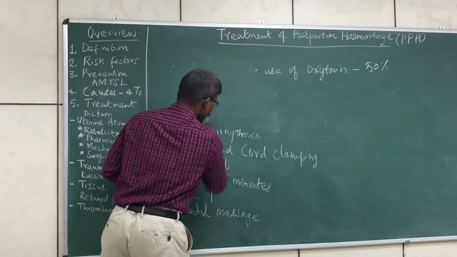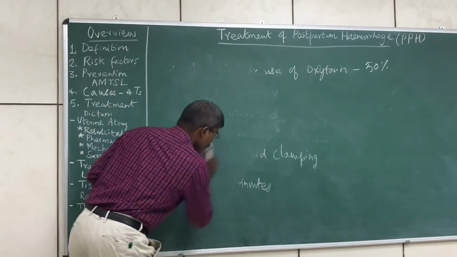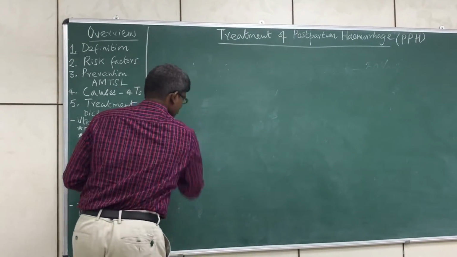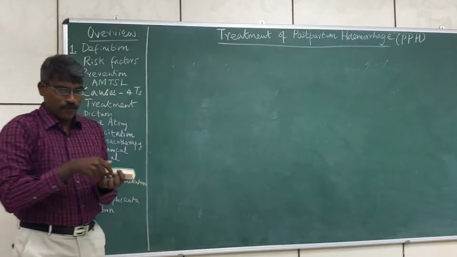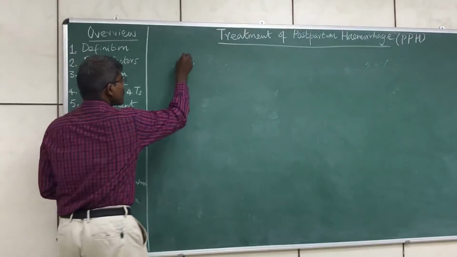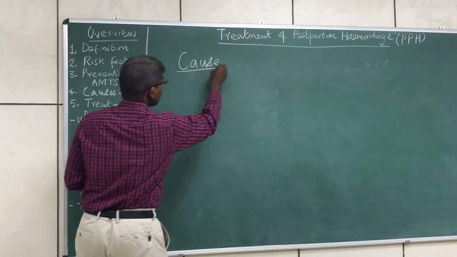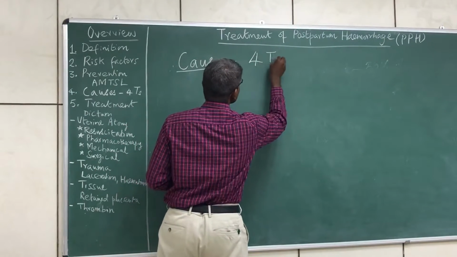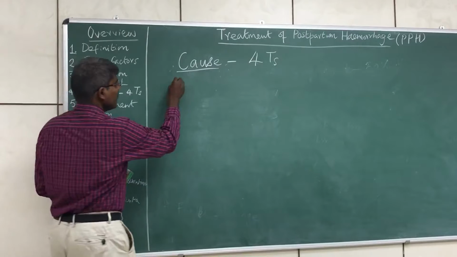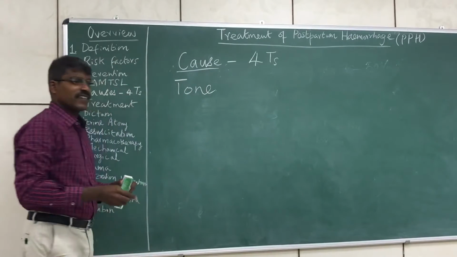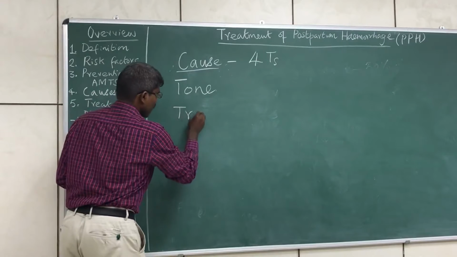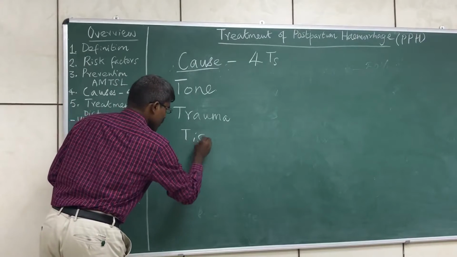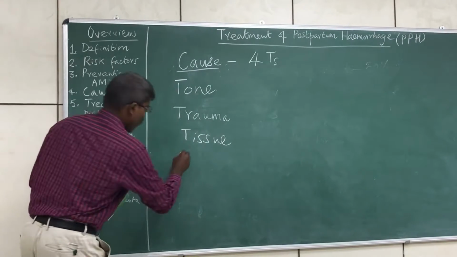Before we go on to the treatment, we have seen the prevention aspect. Now let us see what the cause of postpartum hemorrhage is and how to treat it. Now coming to the cause, it can be easily remembered by a simple mnemonic. The causes go by 4 T's. The first T is tone. The second T is trauma. The third T is tissue. And the fourth T is thrombin.